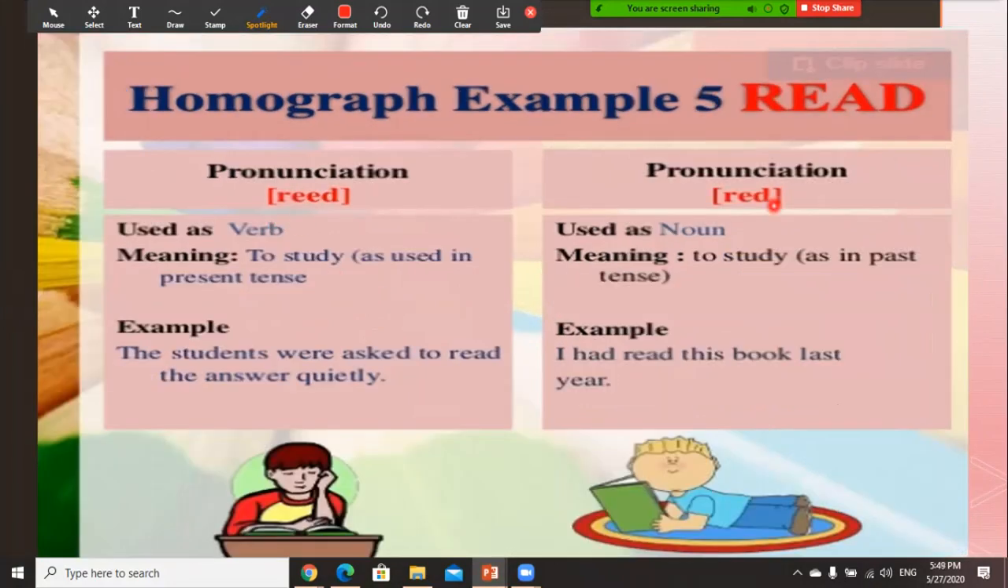Read and read. Read, it's present simple, to study now: the students were asked to read the answer quietly. On the other hand, read in the past tense, to study, as in the past: I had read this book last year.